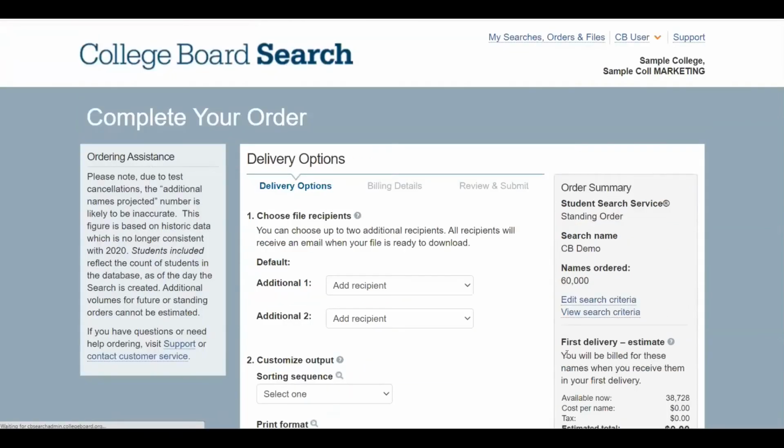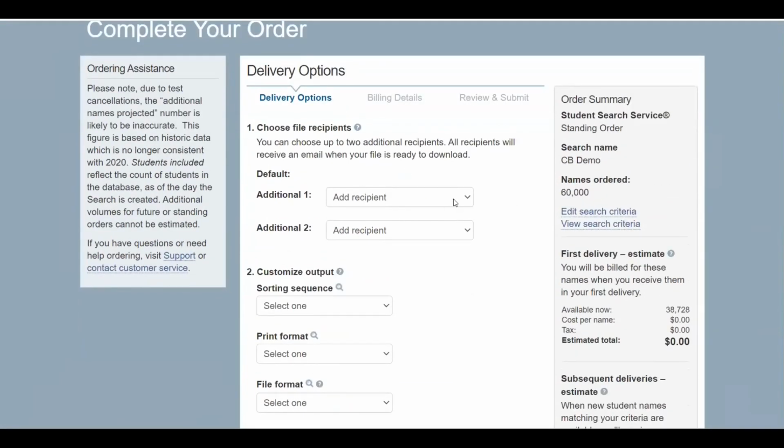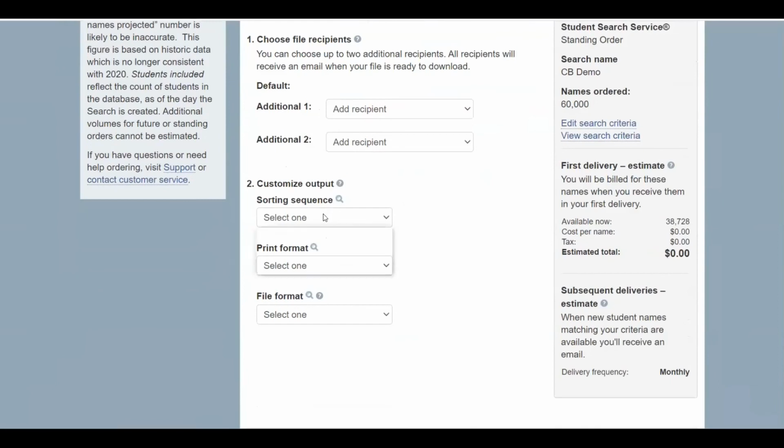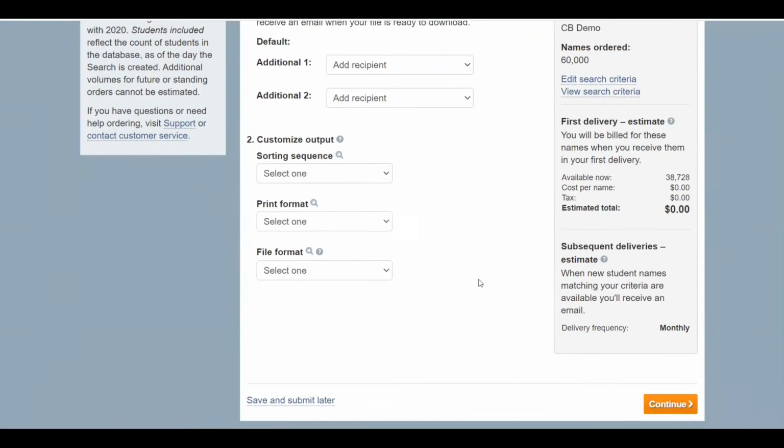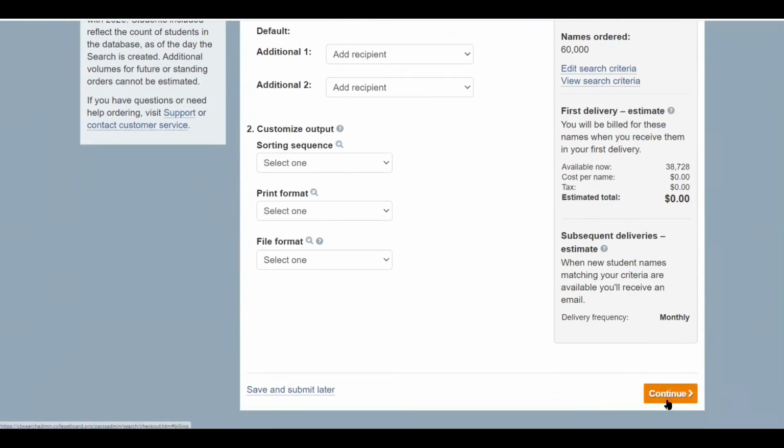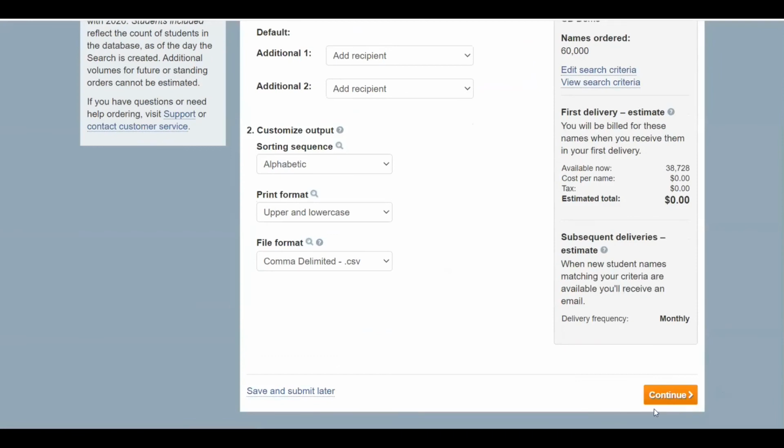Now this will take you to a step where you will indicate who the recipients are. You'll be able to choose users on your account as the file recipients. You'll make selections about how you'd like this file sorted, and this will allow you to pick the type of format that you'd like, and then you'll hit Continue. On the next screen, you'll select your invoicing options, accept our online terms and conditions, and you'll go ahead and submit your order.